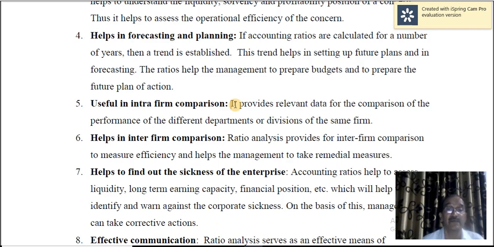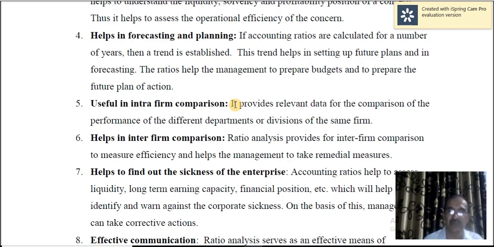Helps in inter-firm comparison. So that will help you to compare your performance with that of some other concerns. For example, you can compare the performance of say Infosys Limited with that of say TCS or say Wipro or HCL.